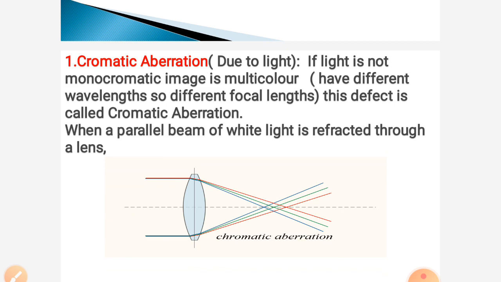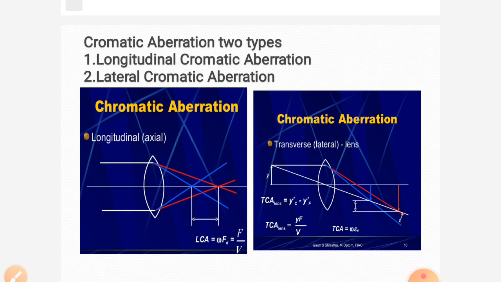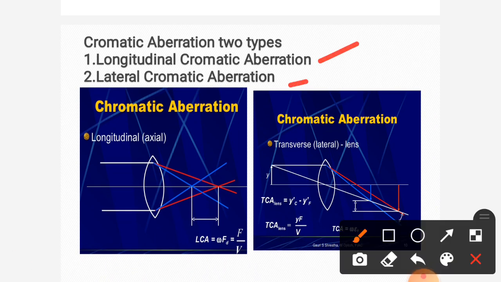There are two types of chromatic aberrations: longitudinal chromatic aberration and lateral chromatic aberration. What is meant by longitudinal chromatic aberration?